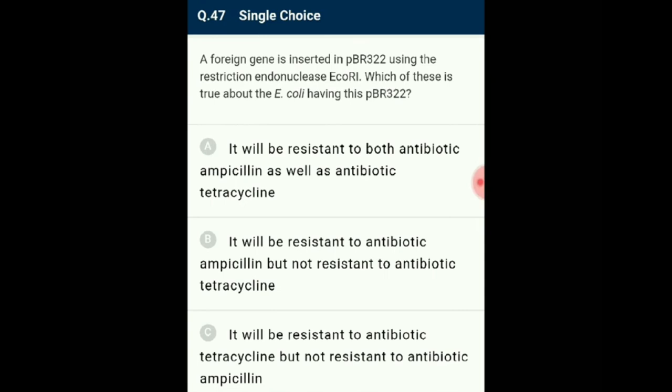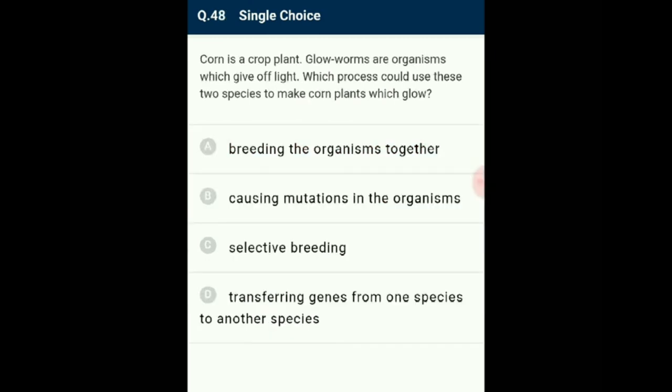Thus, when the foreign DNA is added, there will not be insertional inactivation of any of these genes and the bacterium will be resistant to both antibiotics. So the answer for this question is option A. It will be resistant to both antibiotics, ampicillin as well as tetracycline. Question number 48.